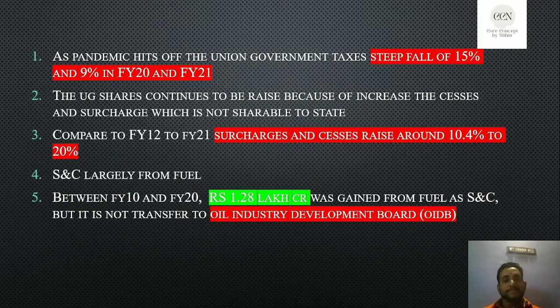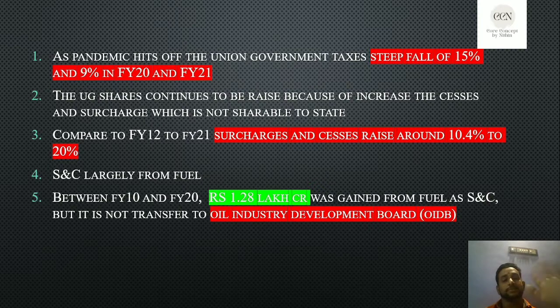Even state governments can levy cesses and surcharges, but the central government has already levied these cesses and surcharges on fuel. Fuel is a very essential commodity. Take the average cess and surcharge collected in the financial years 2012 to 2020.